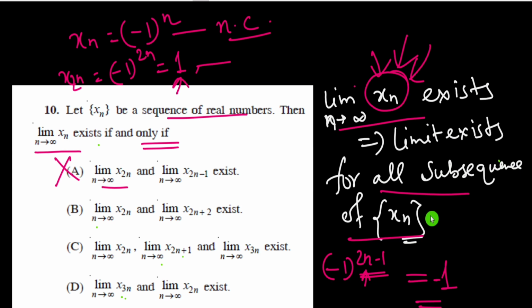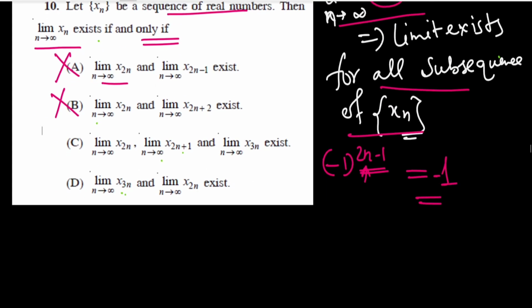Similarly, by the same example we can discard option B, and similarly we can also discard option D. So clearly option C is correct here. Also, to check option C, we use a result.